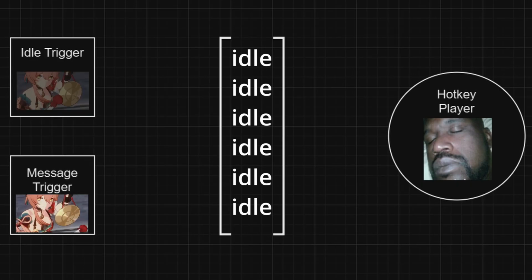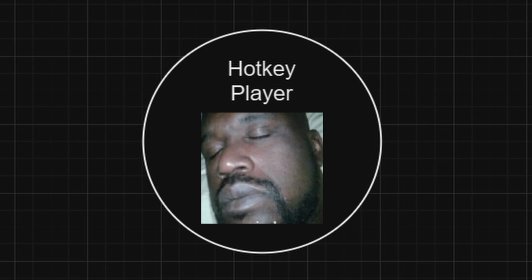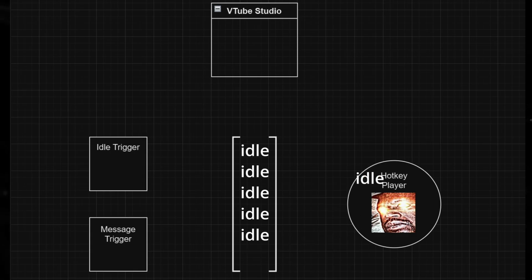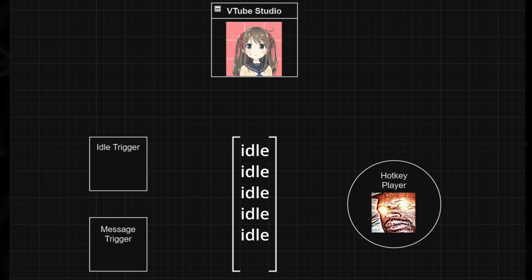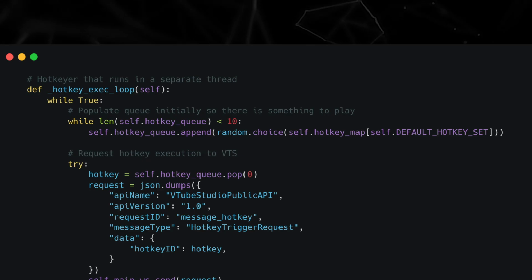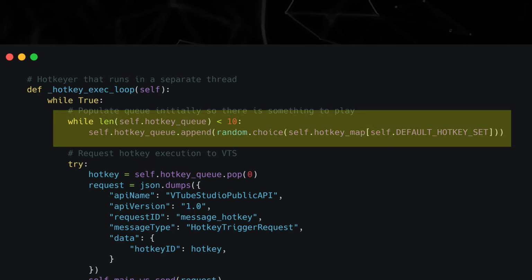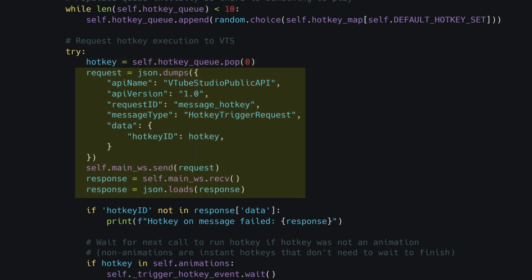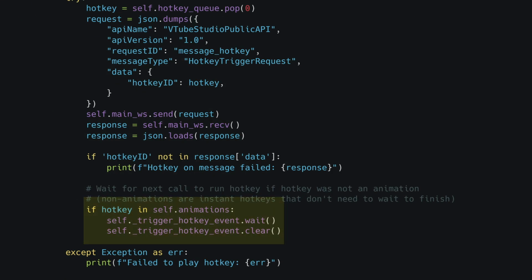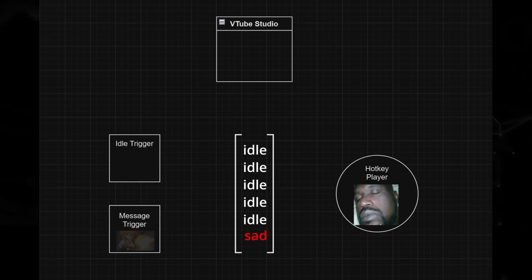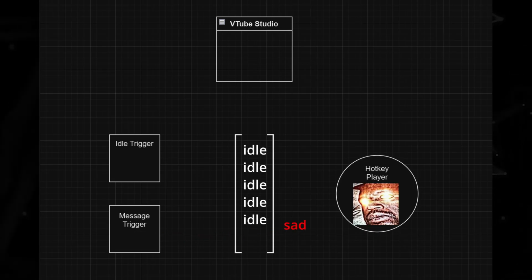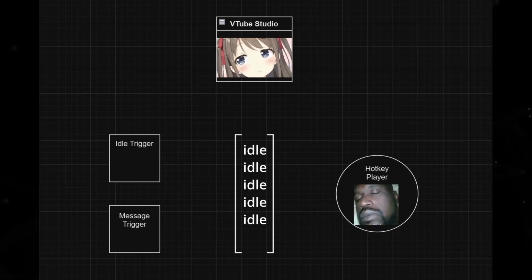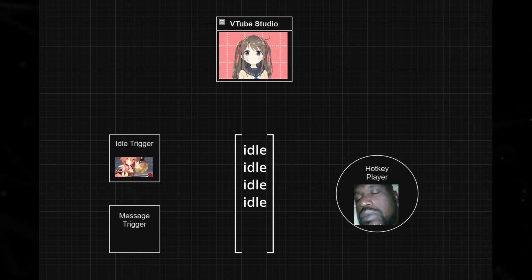Anyways, either of these threads can turn on the event, and this awakens the triggy, who is responsible for sending hotkey and animation signals to VTube Studio. This thread is responsible for keeping the queue stocked with idle animations. Then it takes the next animation at the front of the queue, plays it, then falls back asleep until the next time the event turns on. If it was turned on by the response trigger, then the animation at the front of the queue is a response animation. Everything after that is an idle animation.